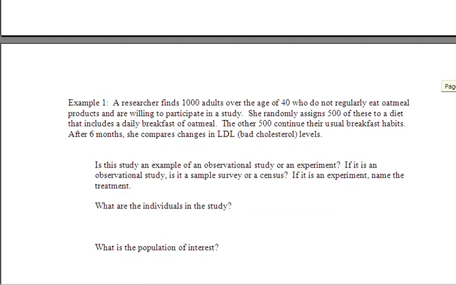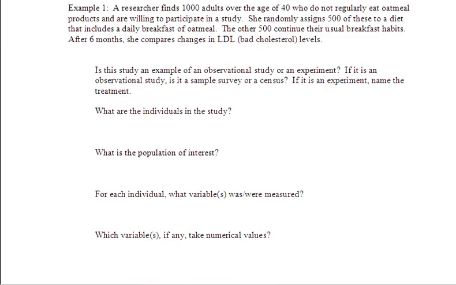Let's take a look at classifying a few examples. Example 1. A researcher finds 1,000 adults over the age of 40 who do not regularly eat oatmeal products and are willing to participate in a study.